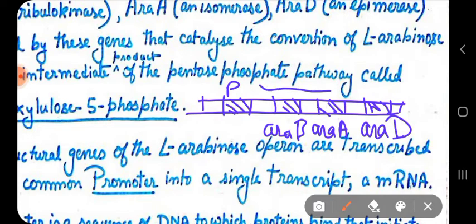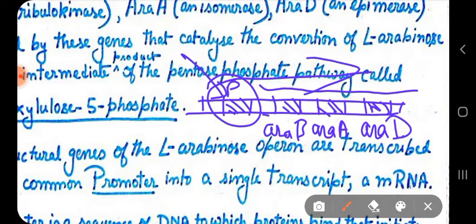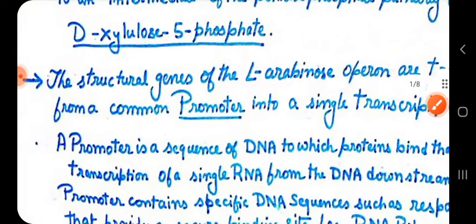These are transcribed from a common promoter where RNA polymerase will bind and carry out the transcription process. A single mRNA will be formed, and that mRNA contains the transcript of all these araB, araA, araD genes, which will be further translated to form three different enzyme products.